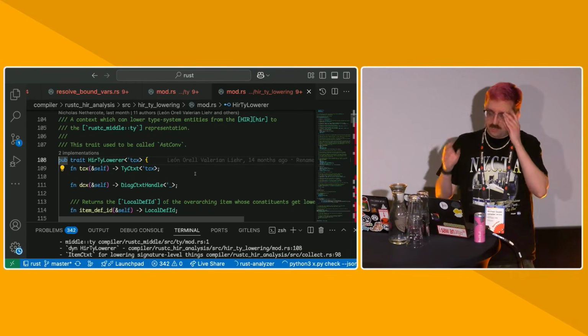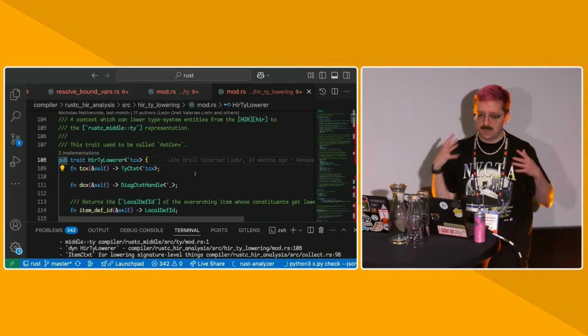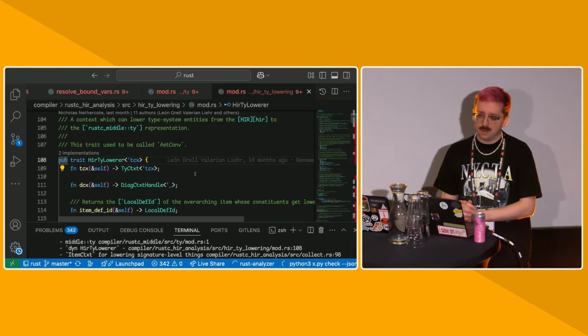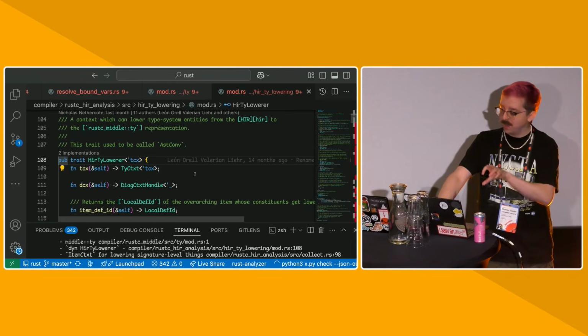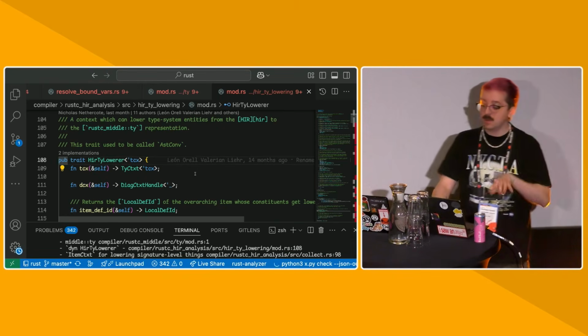So to distinguish the capabilities and the responsibilities of these 2 types of lowering, but also to share all the things that are in common, like there's nothing different between lowering a u32 inside or outside of a body, we've abstracted into a HirTyLowerer. There are 2 implementations of the HirTyLowerer, one inside of something we call the function context, and one inside of something we'll call the item context.